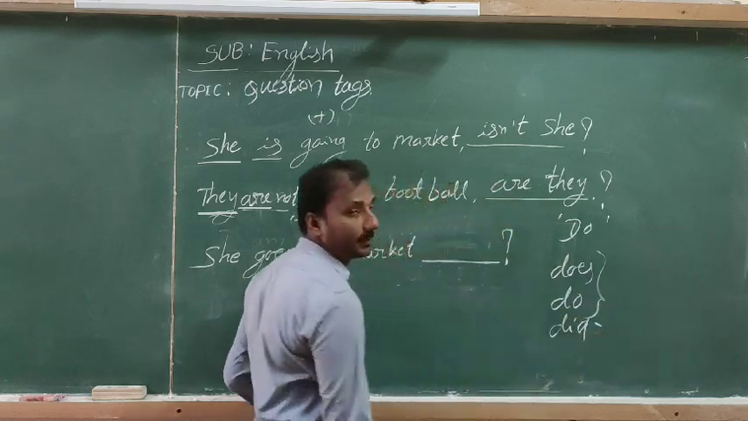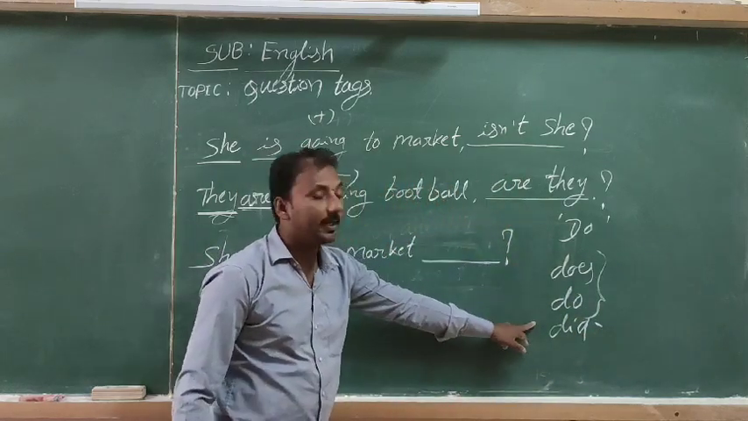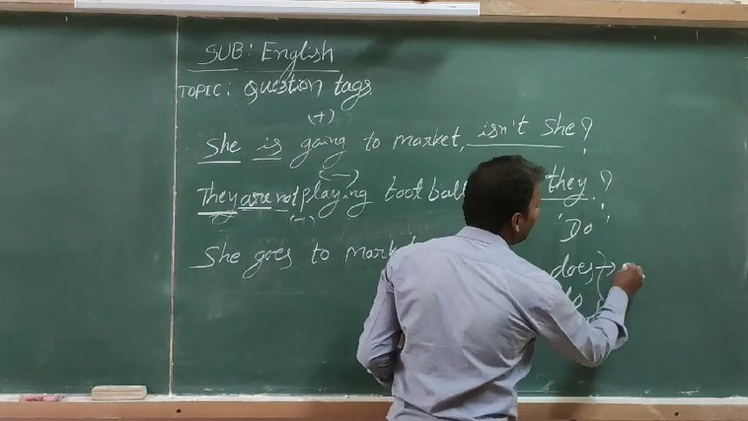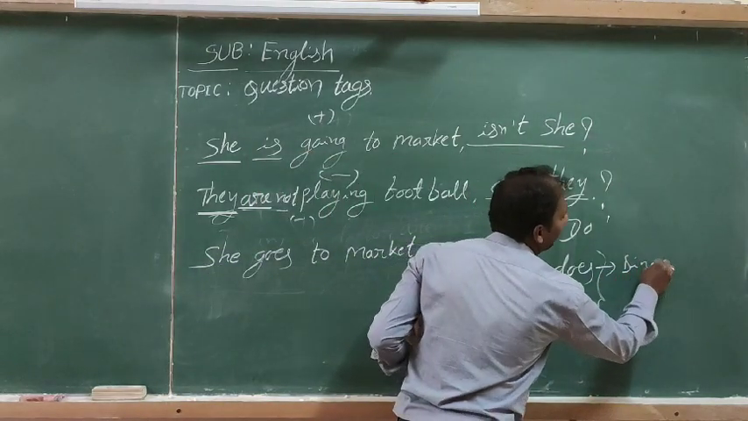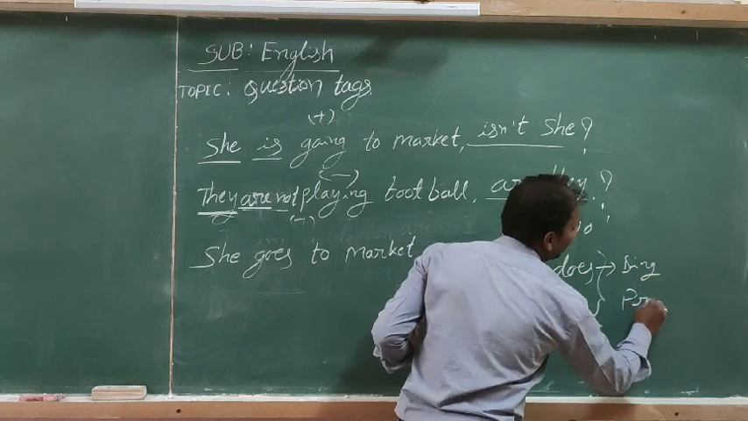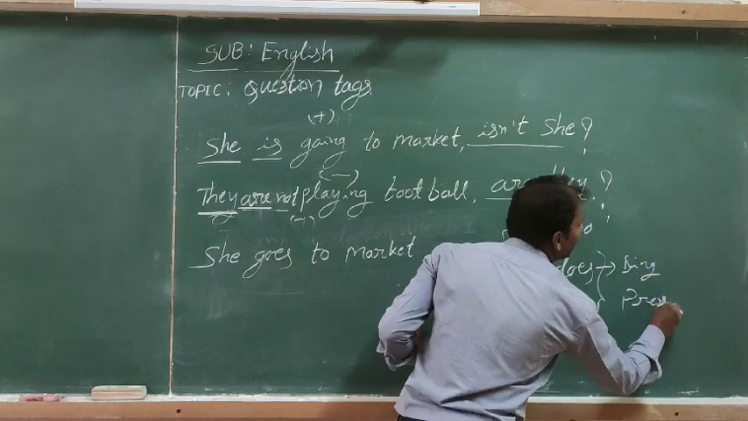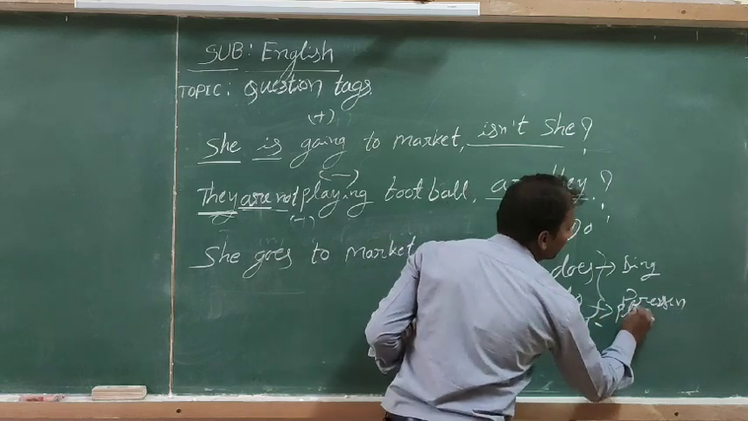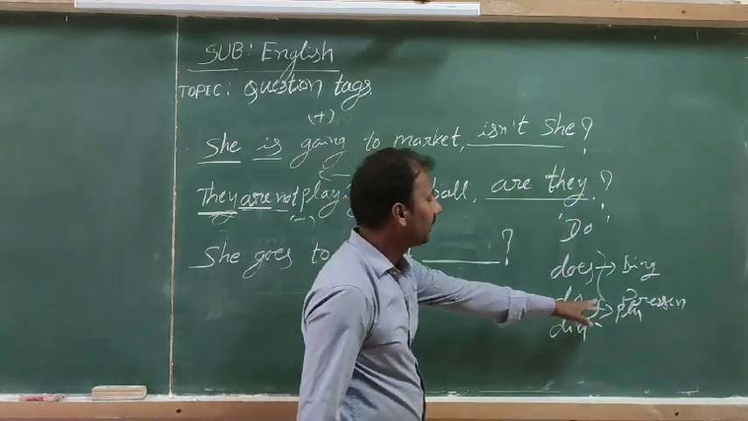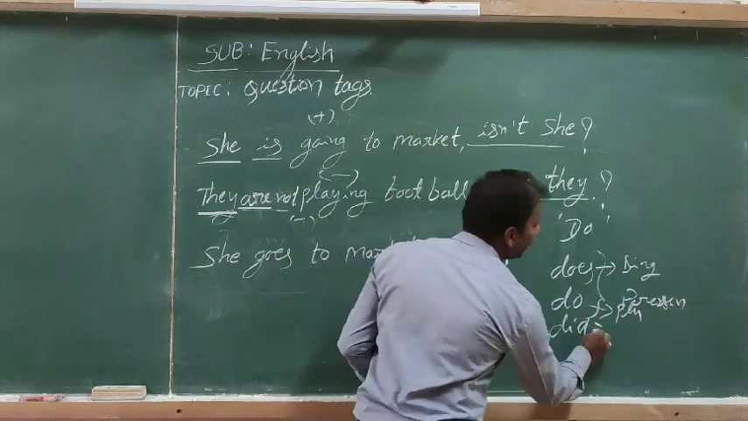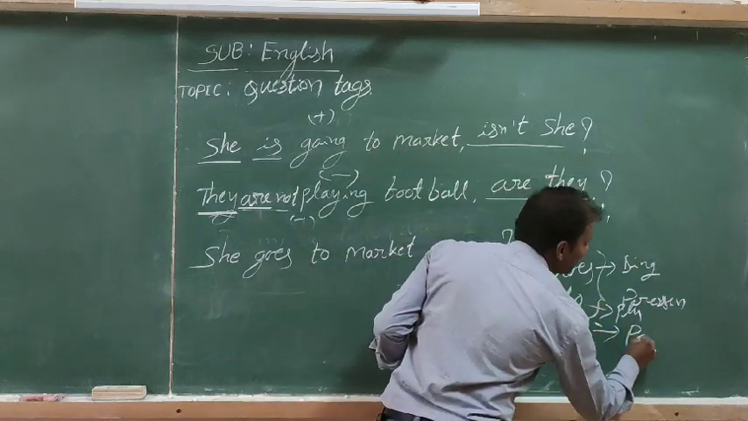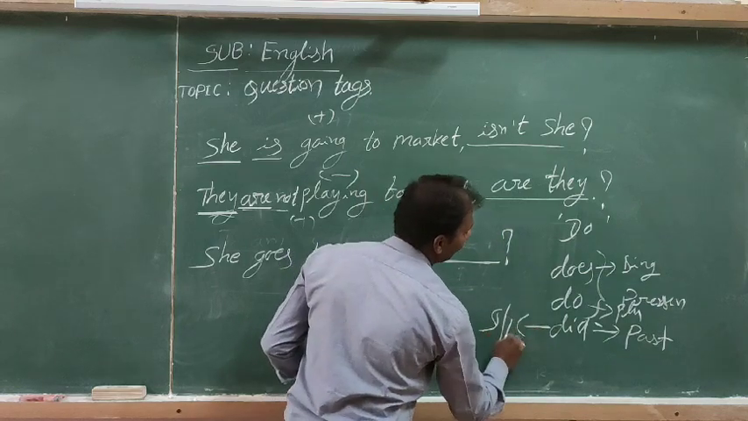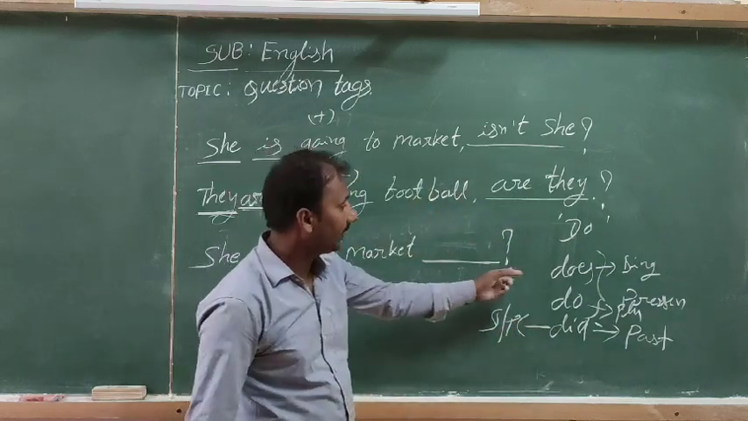Does, do, did. These are all do-form helping verbs. Does is used with a singular subject in the present tense. Do is used with a plural subject in the present tense, and did is used with the past tense, singular or plural.